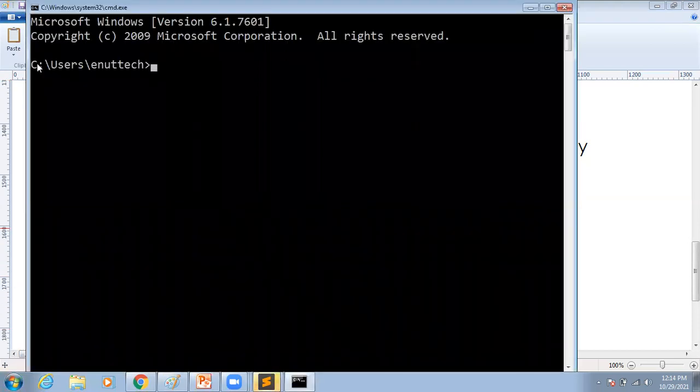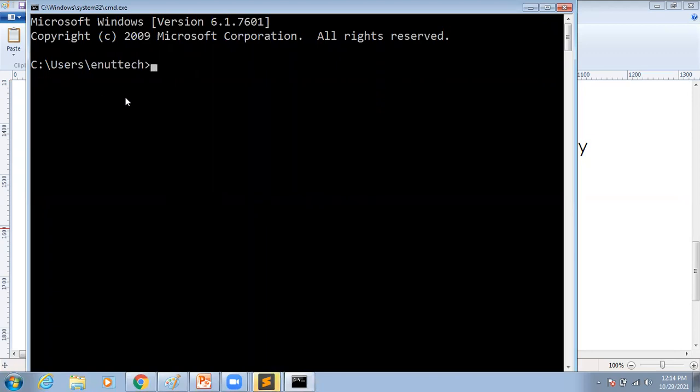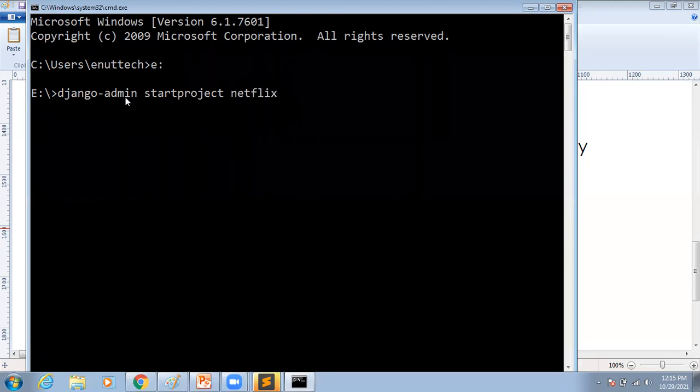Here you can see by default it is showing the C drive. For example, I am going to store my project in the E drive only. In the E drive, I am going to create my project. How to create the project? django-admin startproject, and here we have to enter the project name. For example, my project name is Netflix. This is my project. Simply I have entered it here.